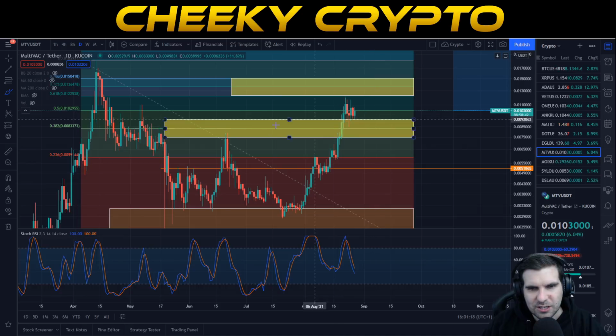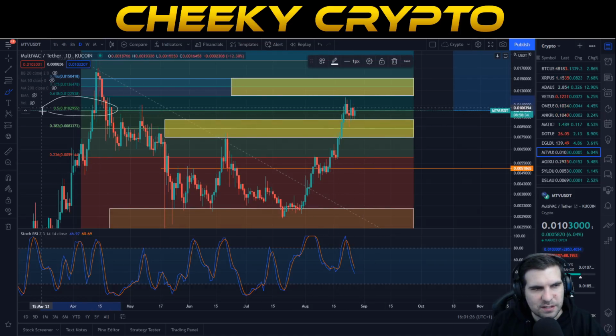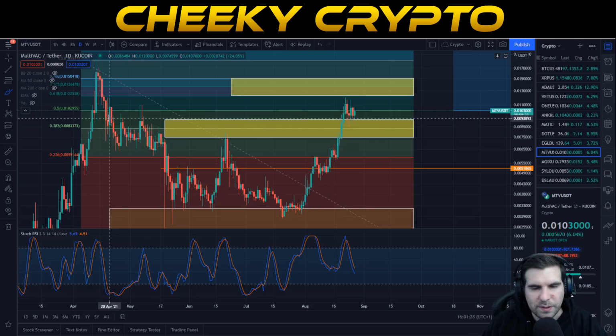Now, on this daily chart, the other thing that we will need to acknowledge is obviously the resistance, right? So we can see there's a bit of a downward trend here. We can see that's forming pretty clearly. And again, we can find that the resistance is coming in at 1.02 cent, okay? Basically, we're just no longer getting a closed candle above this position. Haven't done so since the 25th of August, okay? So this is indicating that this is a resistance line. Again, we can see that this was a resistance over here and over here. So again, this is a key area for us to try to battle our way through.